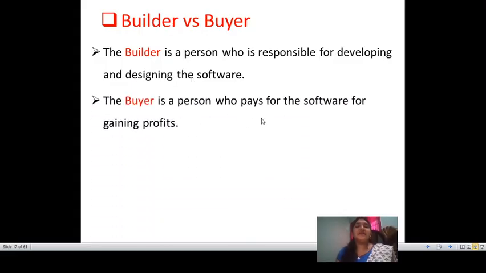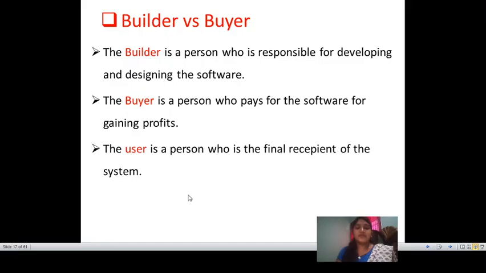The buyer is a person who pays for the software for gaining profits, whatever those profits may be, in every aspect. So that is builder versus buyer. And the user is the final recipient of the system, who uses the software.